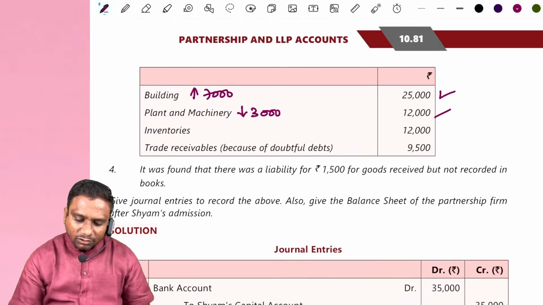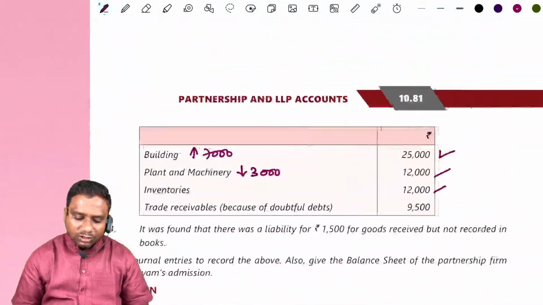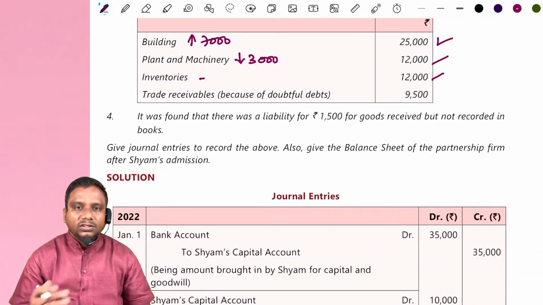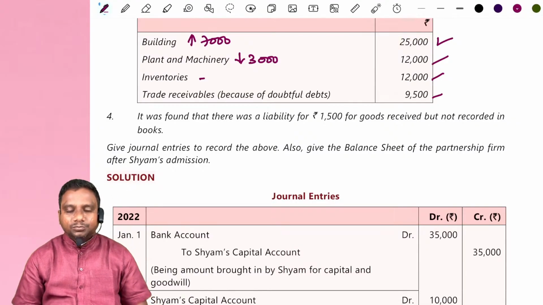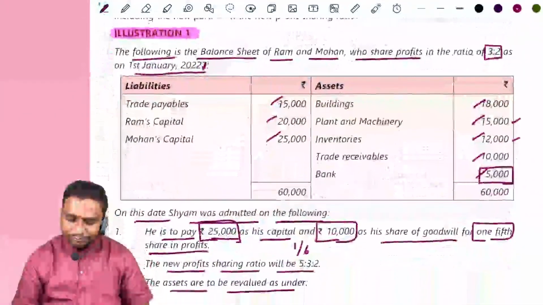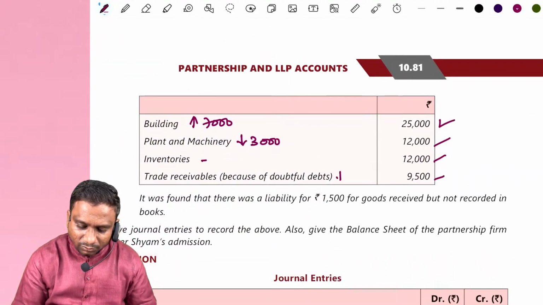Next, inventory value is 12,000. There is no change. Trade receivable: 9,500 here, earlier 10,000. Means 500 rupees reduced now.